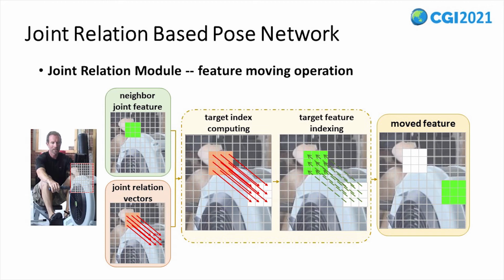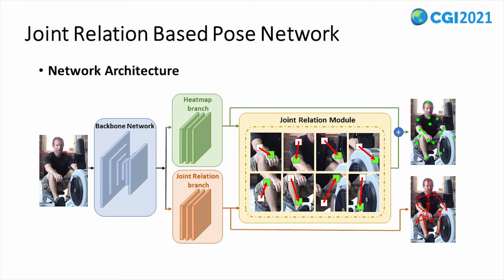First, we find the neighbor joint area and get the joint relation vector information. Then we compute the target index of the features and use the new index to move the features. This feature moving step using neighbor joint spatial relation only needs indexing operation and no extra computation applied to the features. The overall workflow of the proposed joint relation-based human pose estimation method is shown in the figure.